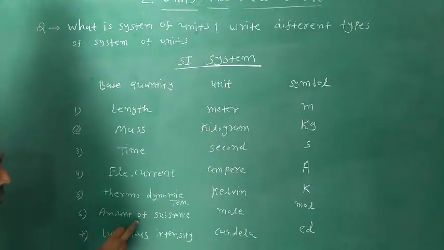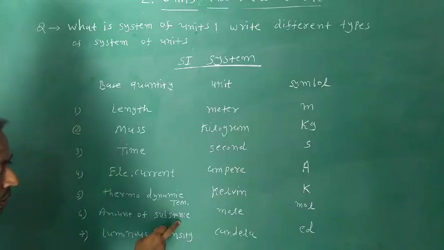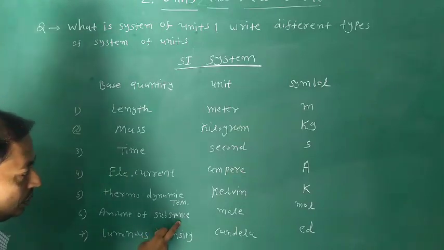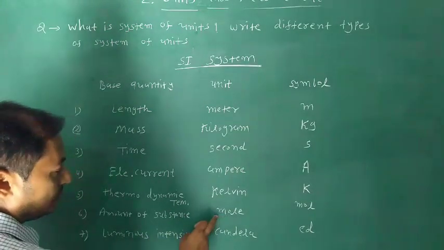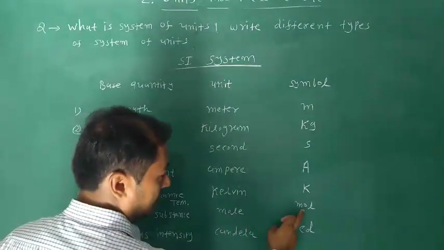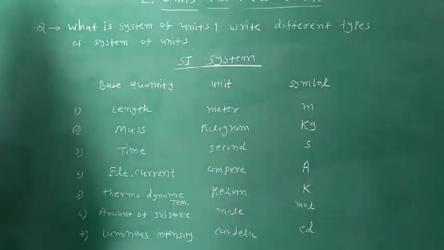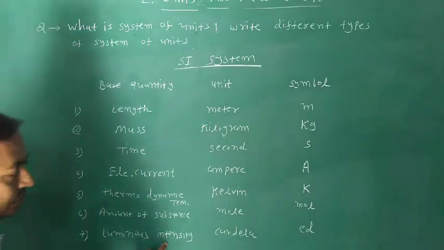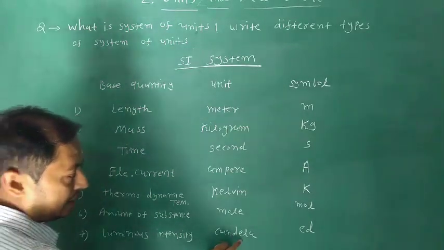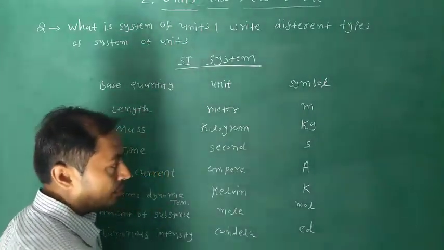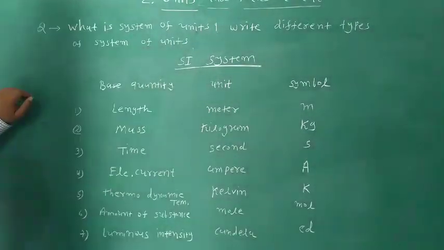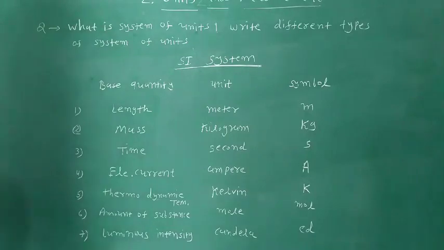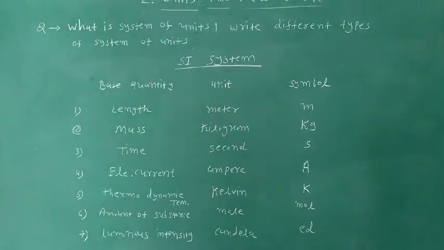Sixth, amount of substance. Friends, you learn this in chemistry also. Its unit is mole and its symbol is mol. Seventh, luminous intensity. Its unit is candela and its symbol is cd. Friends, you prepare this SI system.